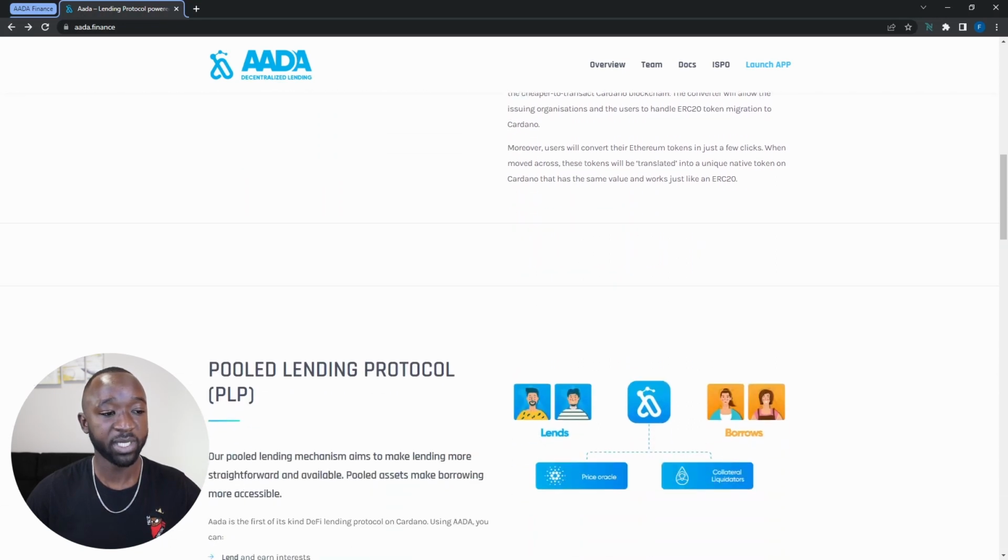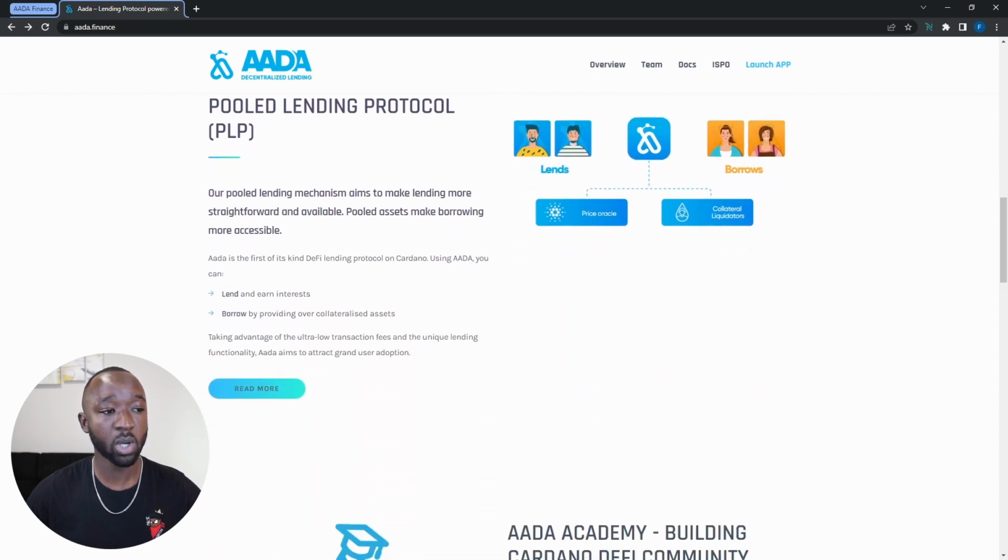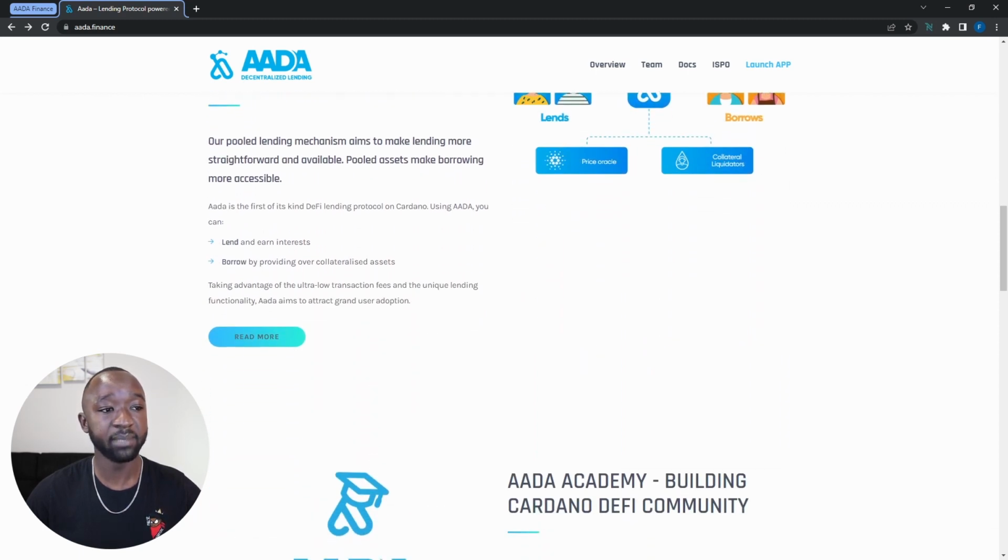Scrolling down, we can read a little bit more about their pooled lending protocol. It says here their pool lending mechanism aims to make lending more straightforward and available, and pool assets will actually make borrowing more accessible. And so again, a lot of good information here about how the actual protocol works.